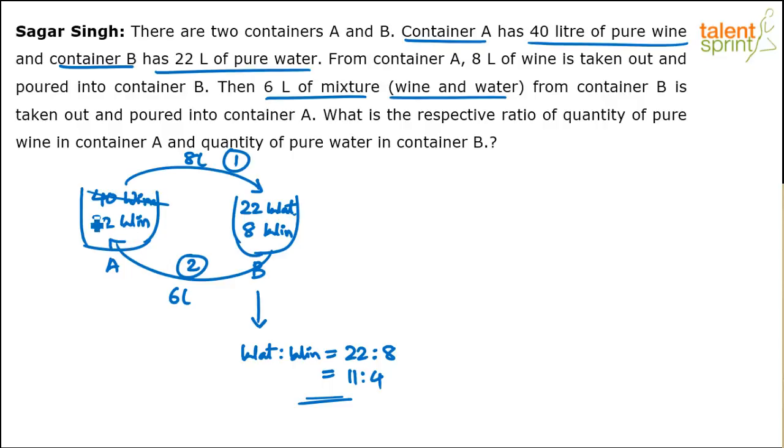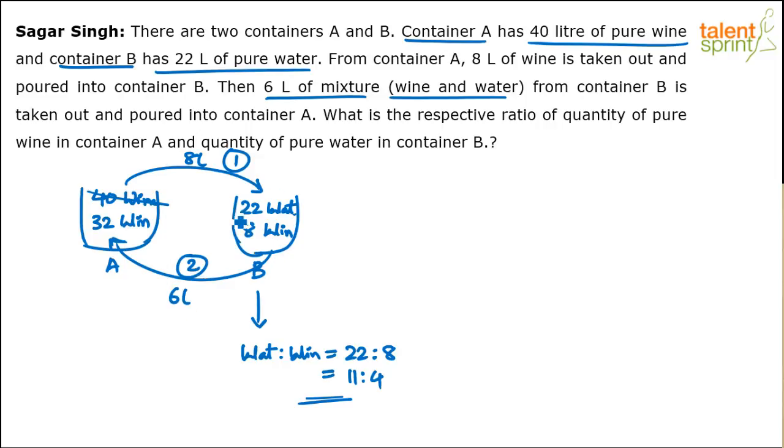It currently had 32 liters of pure wine, but now we'll add 6 liters of mixture. So this mixture, which has some water and some wine, will get mixed up with this 32 liters of pure wine. So finally this will also become a wine and water mixture. And this already is a wine and water mixture. You understand? But the point to be noted is, in this 6 liters, how much is wine and how much is water? That's one thing that we need to establish.